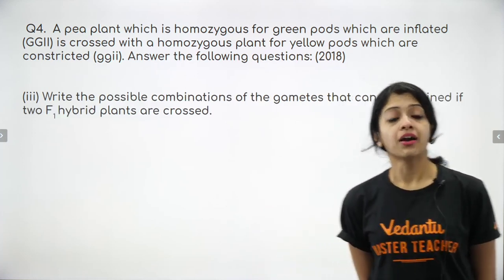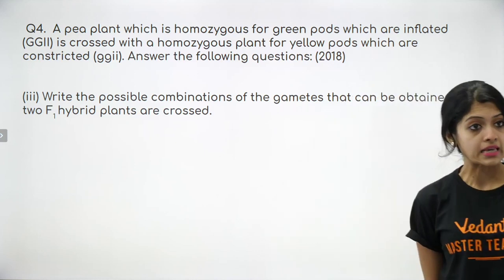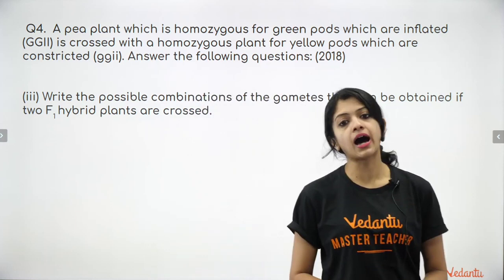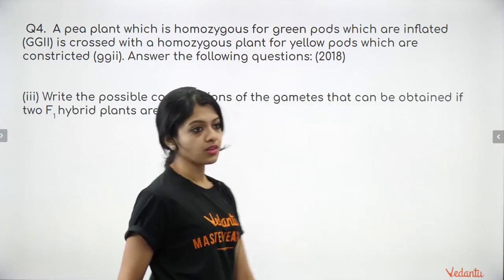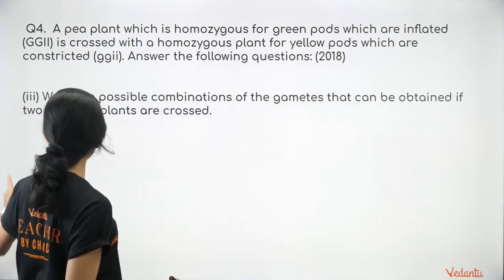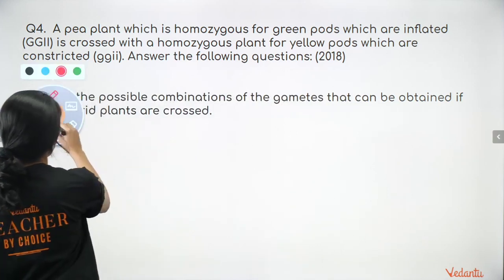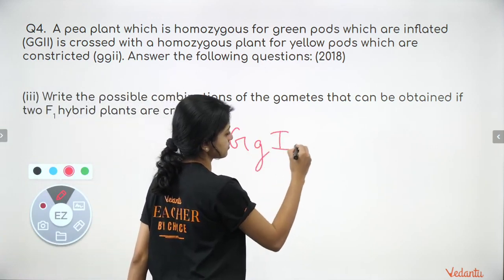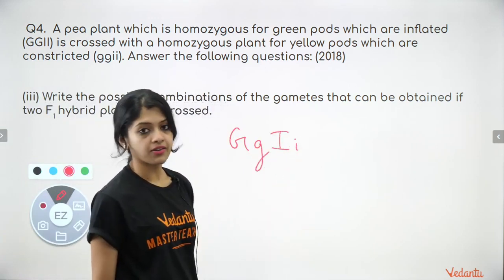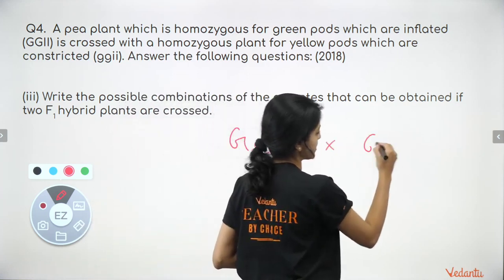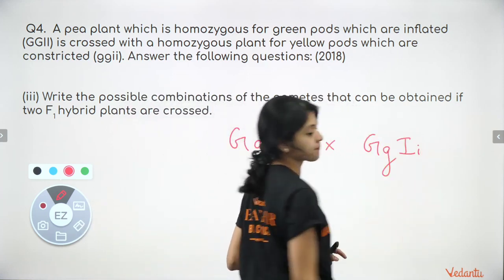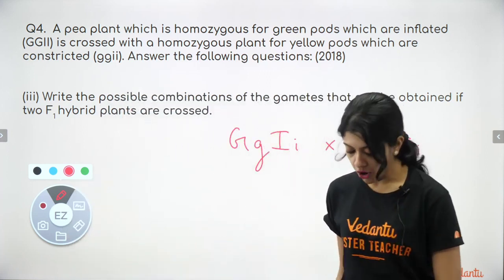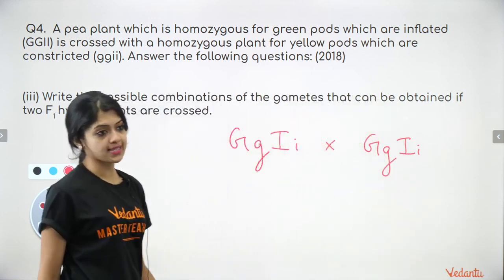Okay, third one. Write the possible combinations of the gametes which can be obtained if two F1 hybrid plants are crossed. Okay. Possible combinations of gametes. Two F1 hybrid plants are crossed. So who are the parents here? F1 we have seen are these, right? So in this case, this is one parent and this is the other parent. Okay. When these are crossed, what are the types of gametes you would get?